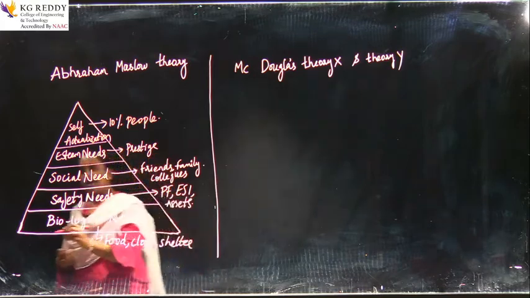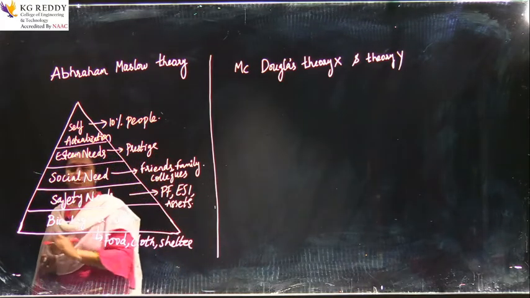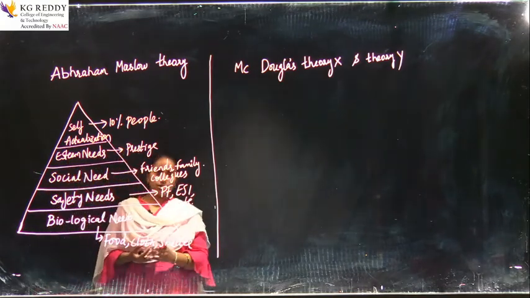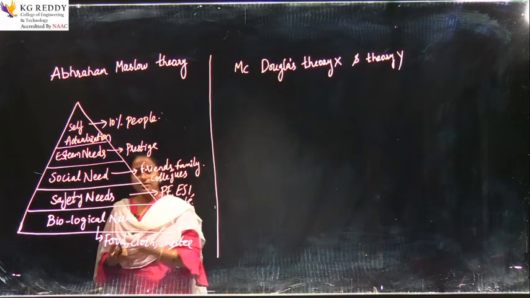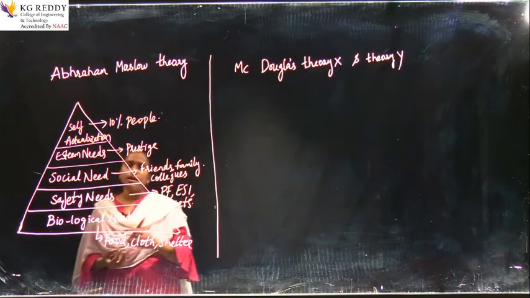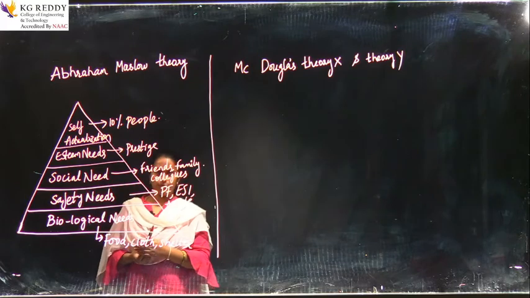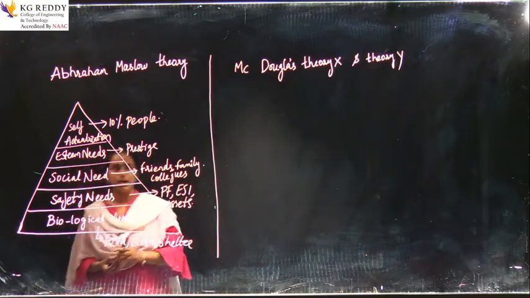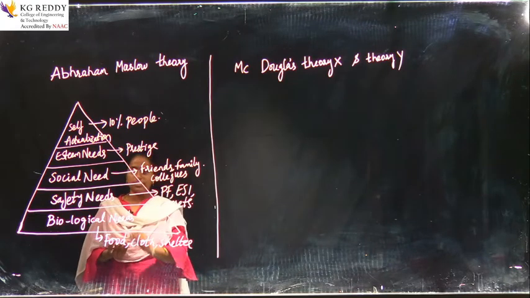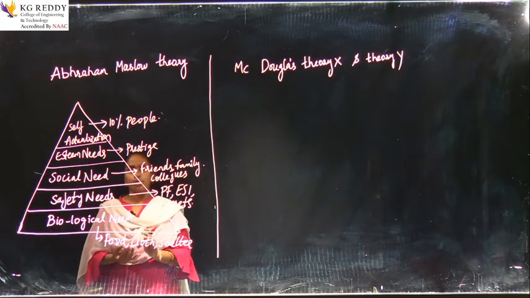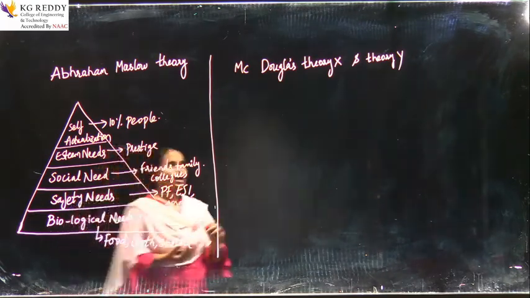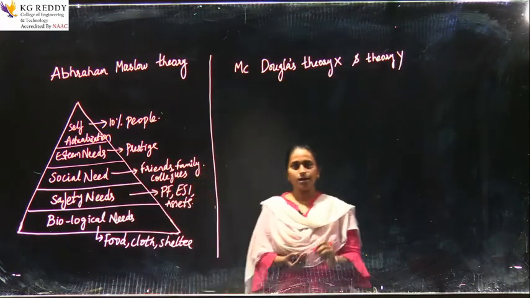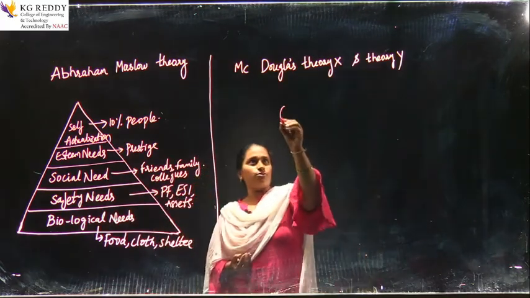Every human nature is based upon the psychology of their mind. When a person is psychologically happy, he can prove himself in any organization. So that is what Abraham Maslow has said, that with these necessities only an employee can perform very well. Coming to McGregor's Theory X and Y, I will just draw 2 diagrams.